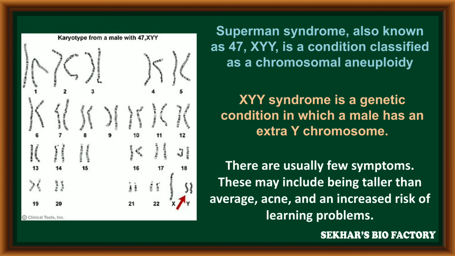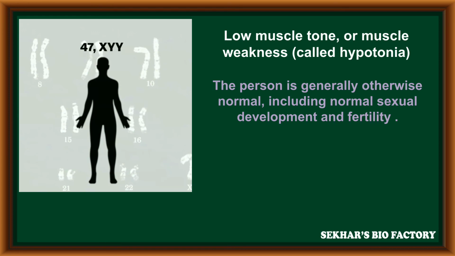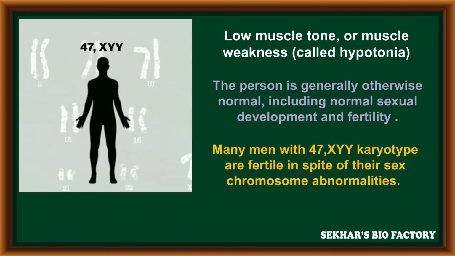There are usually few symptoms with XYY syndrome. These may include being taller than average, acne, and an increased risk of learning problems. Such persons may have low muscle tone or muscle weakness called hypotonia, but the person is generally otherwise normal, including normal sex development and fertility.